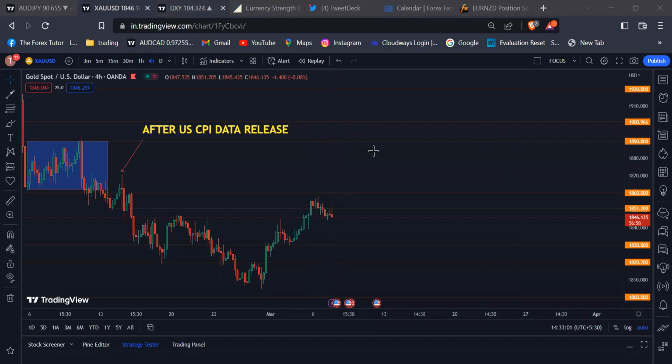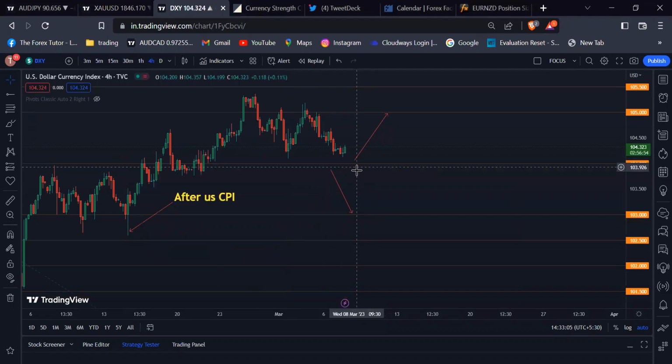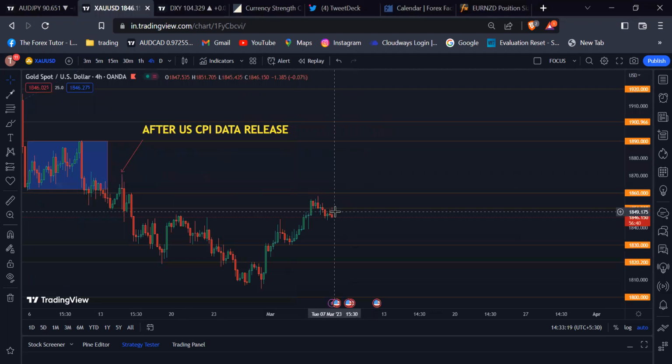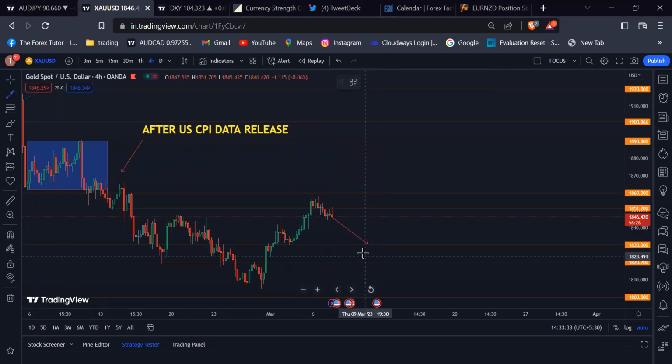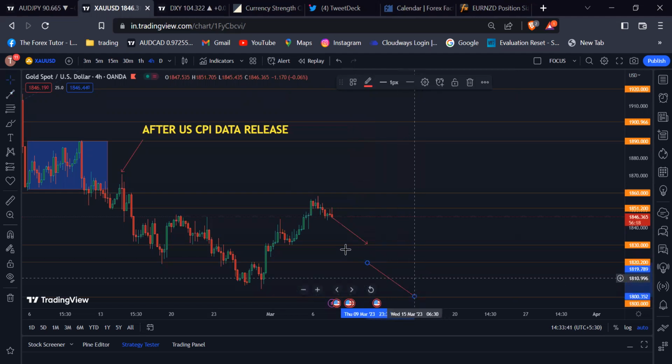If you look at the dollar index right now, the dollar index almost reached the 104.00 psychological level. If the dollar index does not break this level and bounces back towards the 105.00 psychological level, then we will see some further fall in gold. According to this, our first target should be the 1830.00 psychological level, and if gold breaks below the 1820.200 psychological level, then our second target should be the 1800 psychological level.